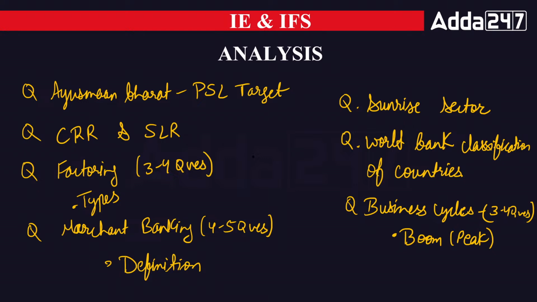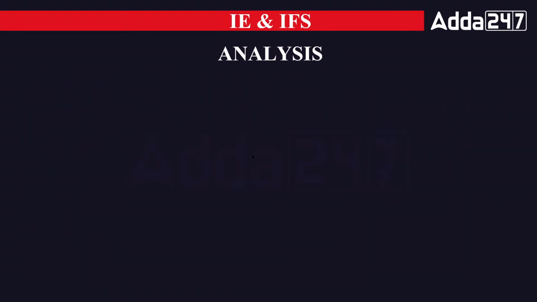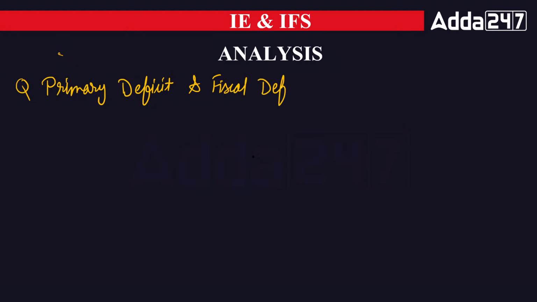Apart from that, they have asked the types of deficit also. From the budget, they have asked types of deficit, and 2 types of deficit have been asked, that is primary deficit and fiscal deficit. Both have been asked here. As we know, there are 5 types of deficit, out of which 2 have been asked. Apart from that, the PM Gati Shakti scheme has been asked by the IIBF. PM Gati Shakti scheme is simply a multi-modal infrastructure connectivity scheme.